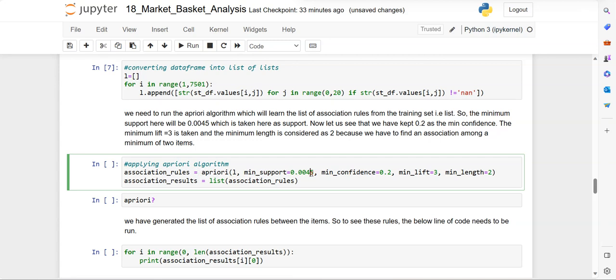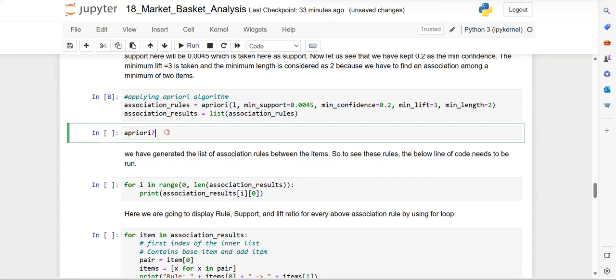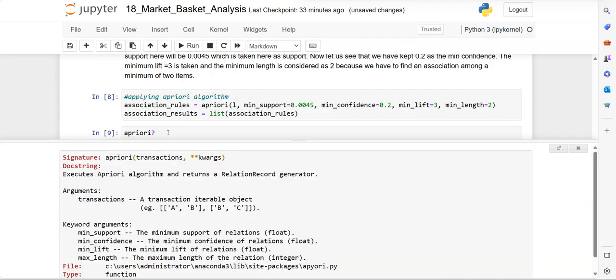We are specifying the minimum support value here, and also minimum confidence 0.2, and minimum lift, which specifies the ratio, and minimum length is 2. Then we have the list of association rules, and you can also take help on this apriori algorithm. Then this is the apriori algorithm help.